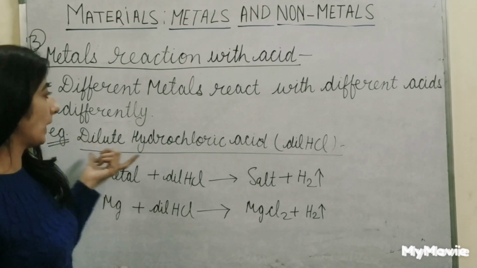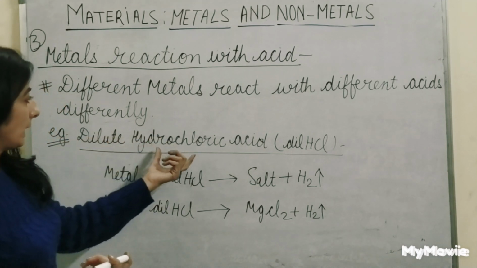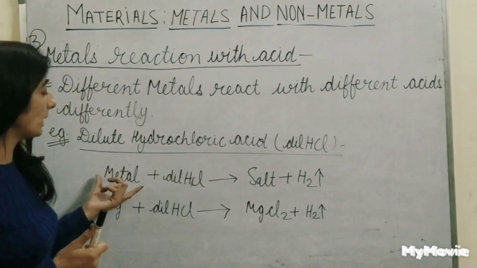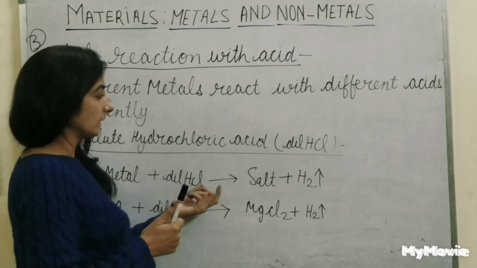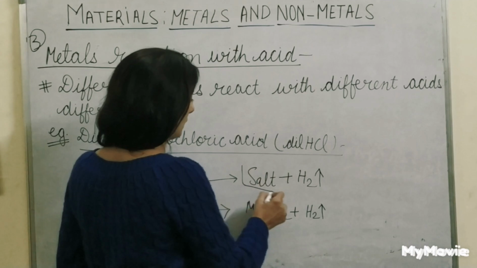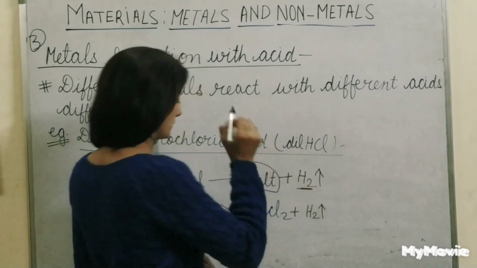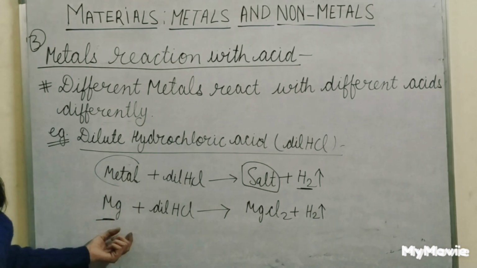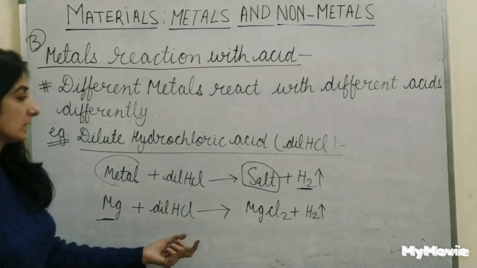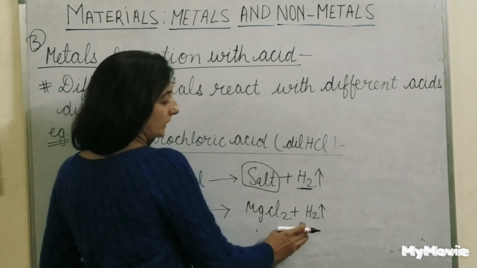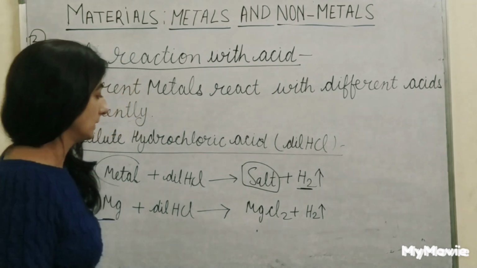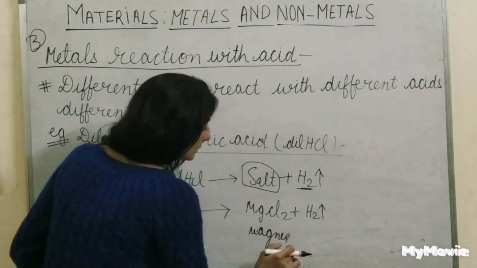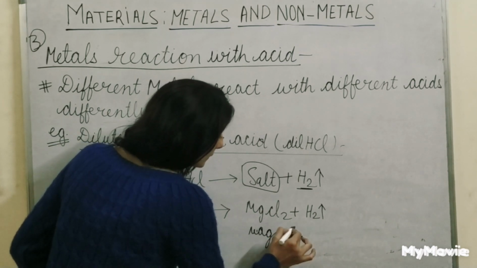See the example, dilute hydrochloric acid. How does dilute hydrochloric acid react with metal? Metal plus dilute HCl gives us salt and releases hydrogen gas. The metal example is magnesium. Magnesium reacts with dilute HCl to give magnesium chloride, and along with that it releases hydrogen gas. This is magnesium chloride.